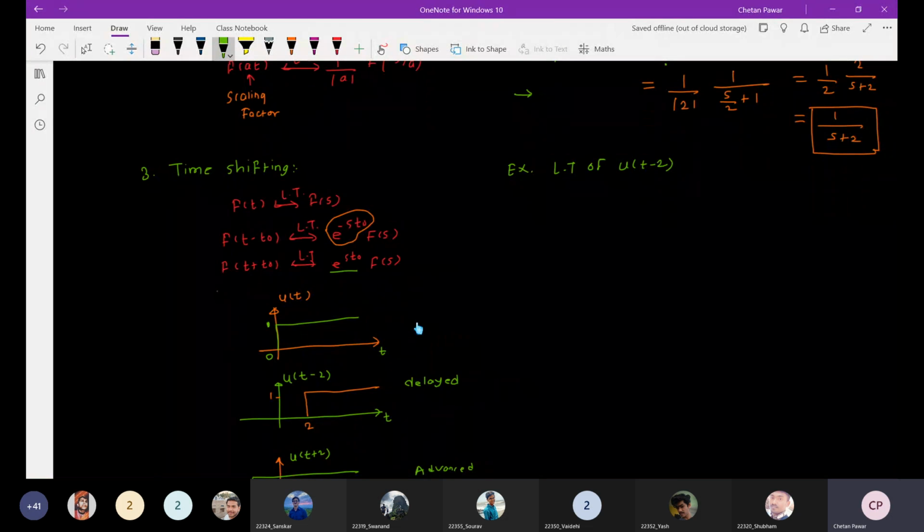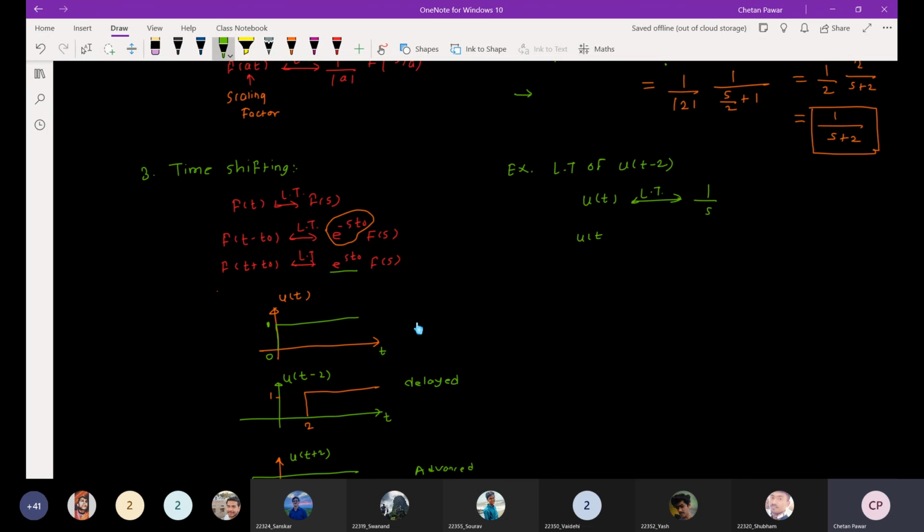Similarly, for the calculation of the Laplace transform of u of t minus 2, what you can do, as you know, u of t has the Laplace transform 1 by s.